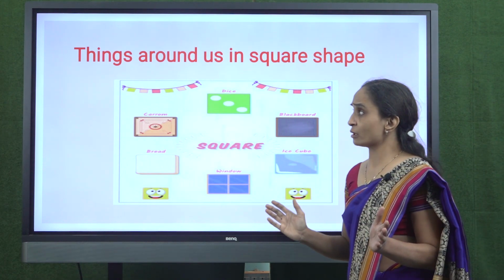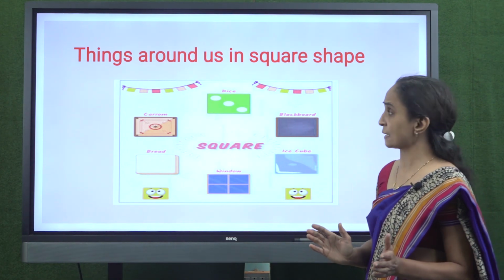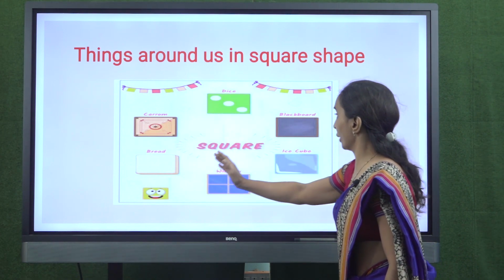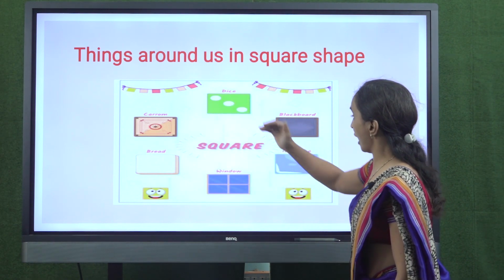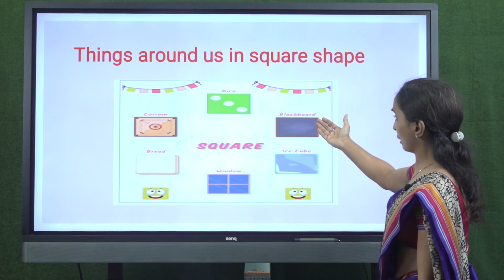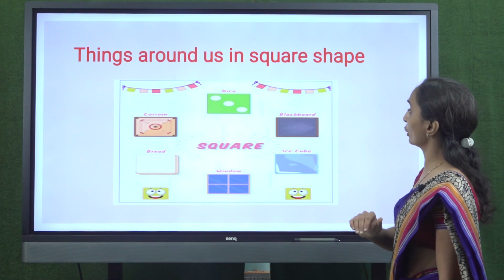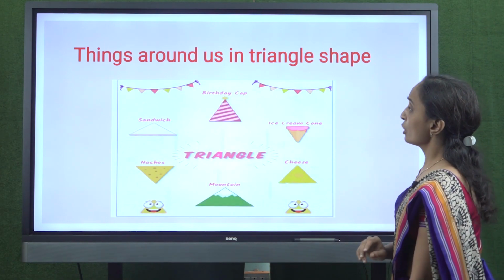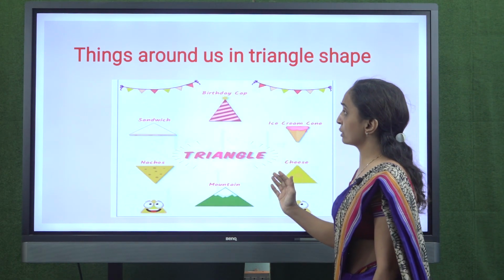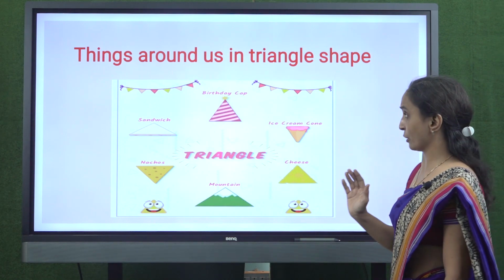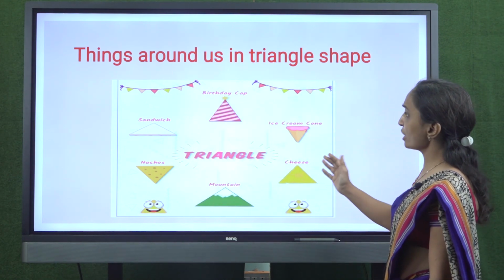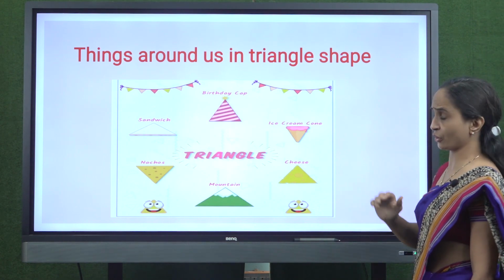Now, if you see around us, then so many things are in square shape. Carom, bread, one face of die. Some blackboards are also in square shape. Now, these are the things around us which are in triangle shape. Sandwich, nachos, mountain, etc. are in triangle shape.